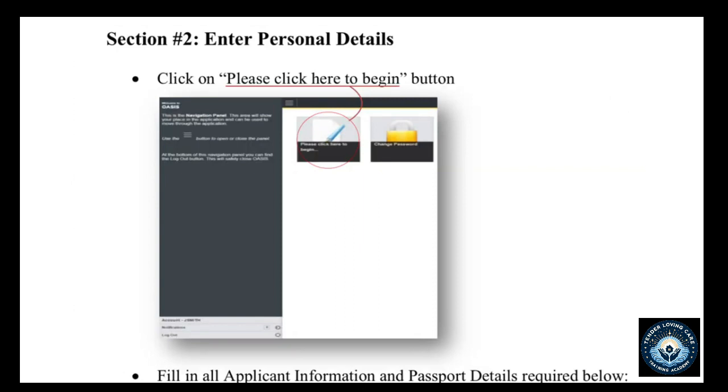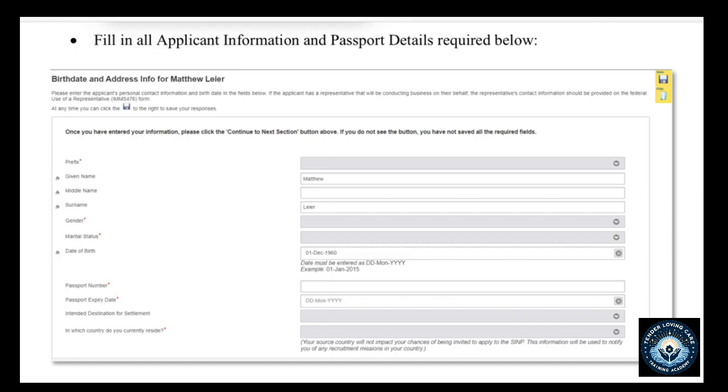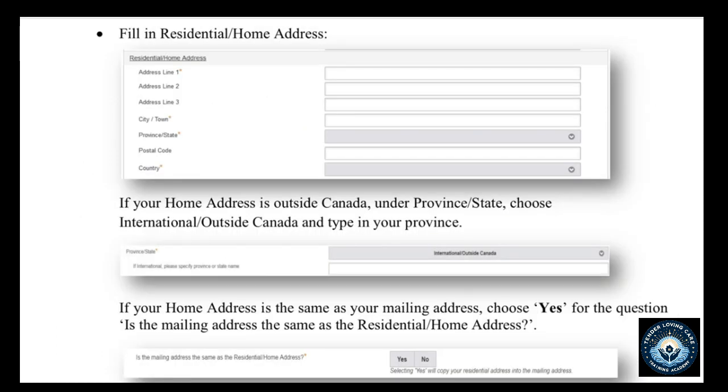So the second section is where you input all of your personal details. You can see a blue pen that has been circled. That is where you are to begin filling your form. So over here, you need to provide information regarding your birth date, your address information, and every other thing. This is just a sample. This is just a sample template. You can also find this guide on the SIMP portal.